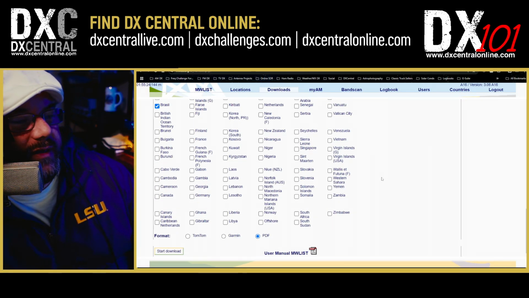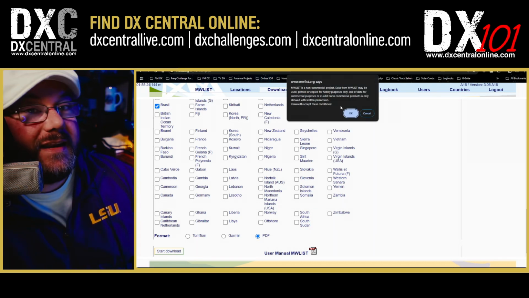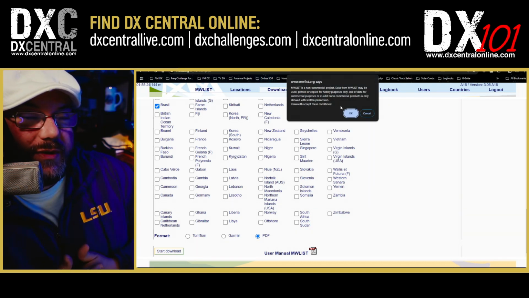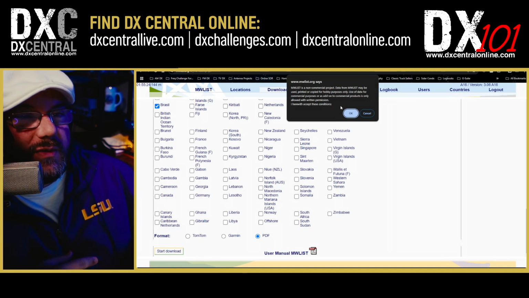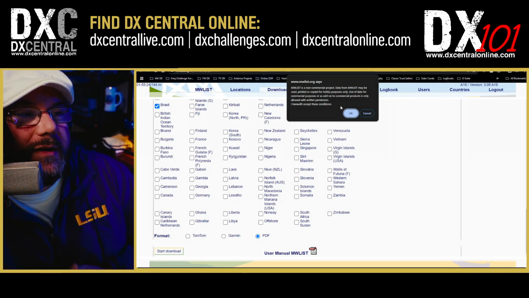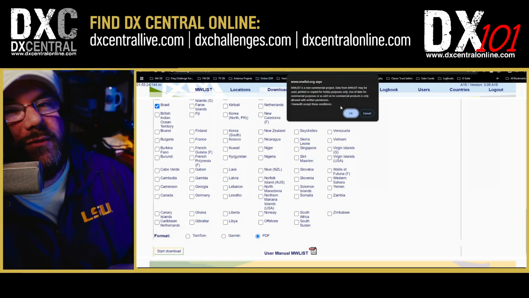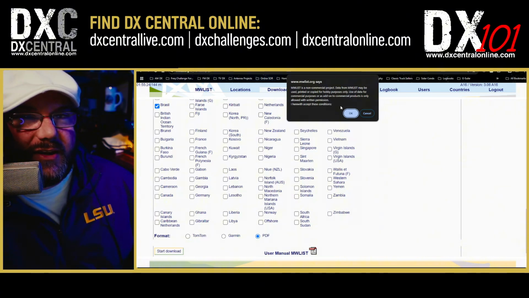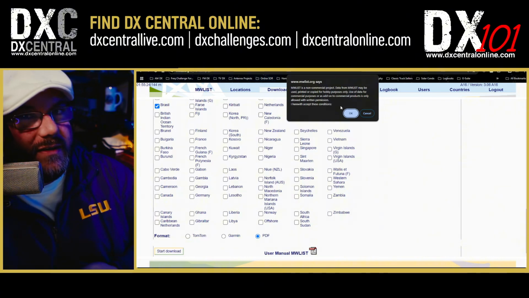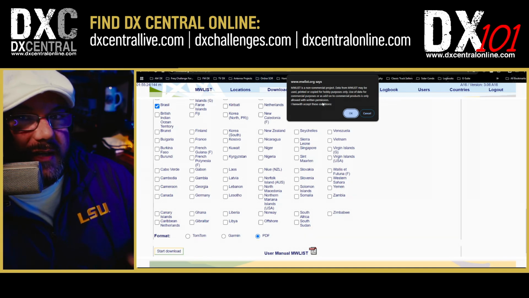So I choose my countries, go down to the bottom, and go to Format, and make sure it says PDF, okay? Then start download. Now, it's going to give you two warning messages when you've clicked on download. The first one is going to remind you that Medium Wave List is a non-commercial product. And so you shouldn't be using this for a commercial entity, like a logbook you're going to sell. You shouldn't be using this data to turn into some sort of commercial product. You don't have permission to do that. So this is really for hobby purposes only.